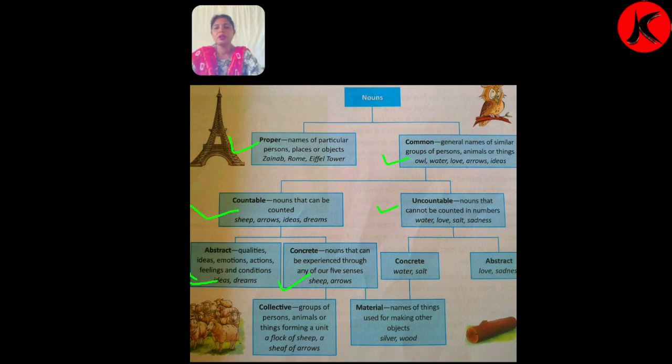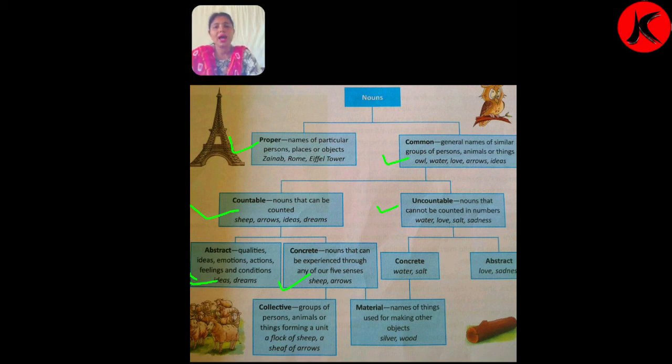For example, I would like to say a flock of sheep, a sheaf of arrows, a school of fish, a bunch of keys. So here keys, sheep, arrows all are not a particular thing, but it forms in a group, it forms in a unit. So here we call it collective noun.